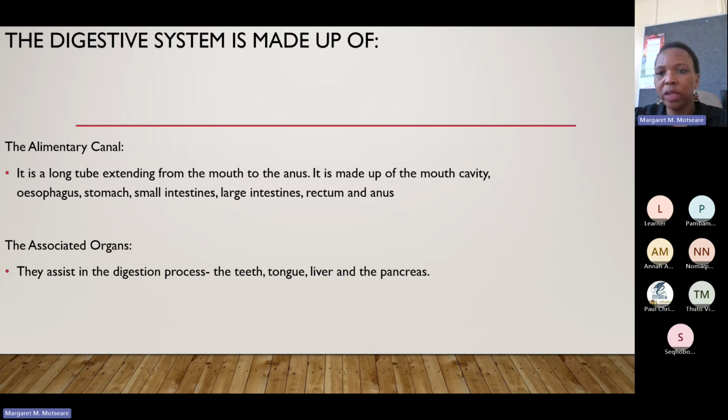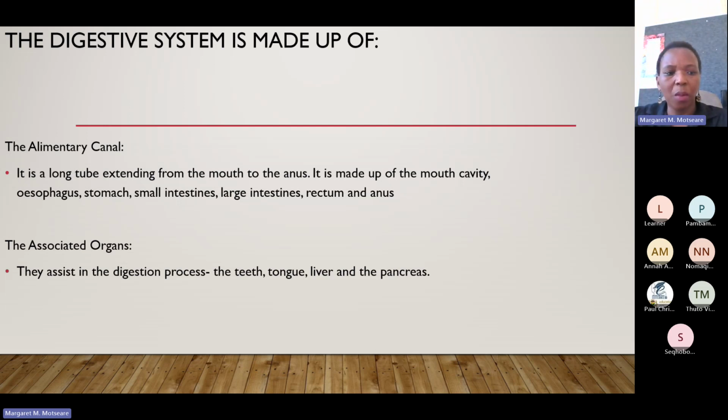So when we talk about the alimentary canal, we talk about those different organs in our body. And then this alimentary canal has organs that are associated with it. It means there are organs that work together with the organs that form the alimentary canal.